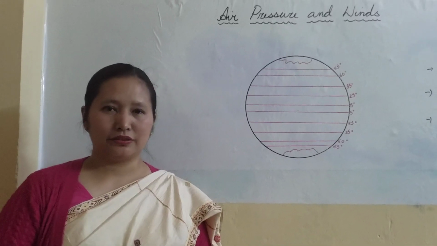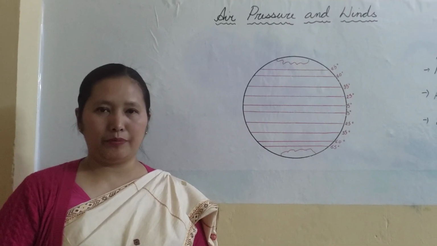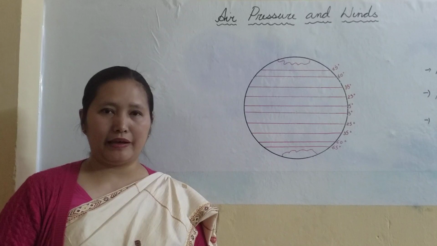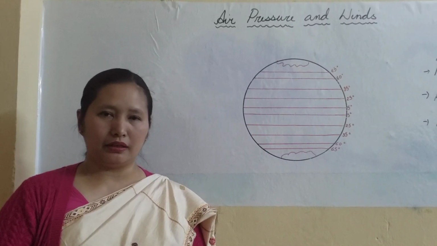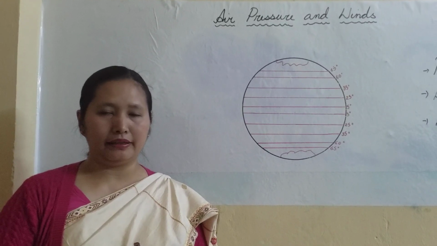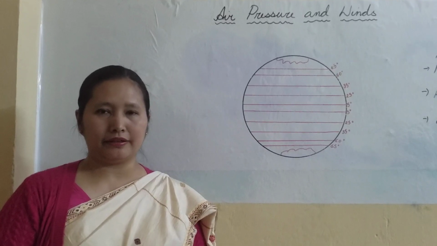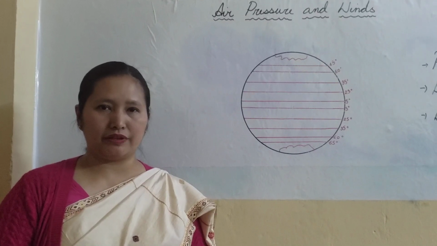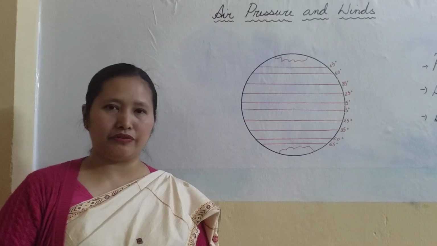In class today, I want to discuss air pressure and winds. So what is air pressure? We all know that our Earth's surface is enveloped by the atmosphere, which is a thin layer of gases, dust and water vapor. We have already discussed this in the previous classes.